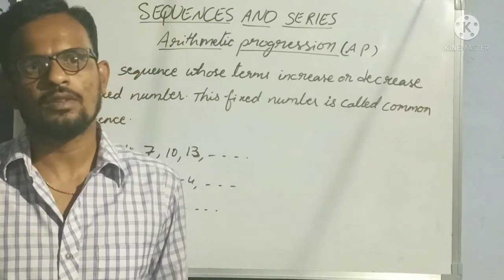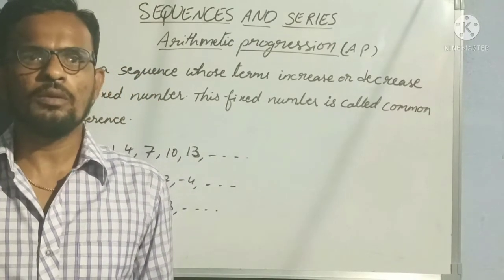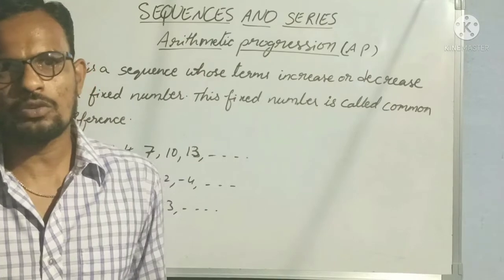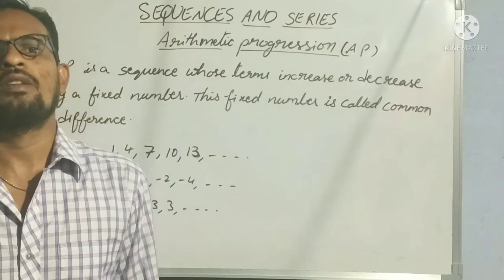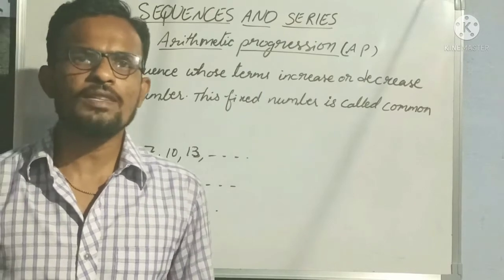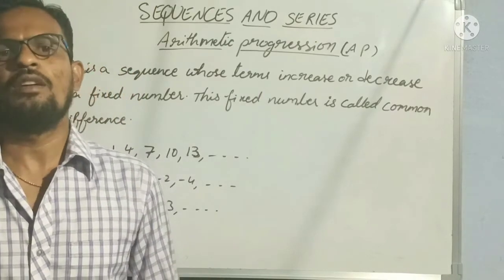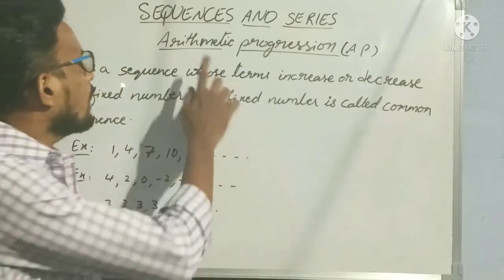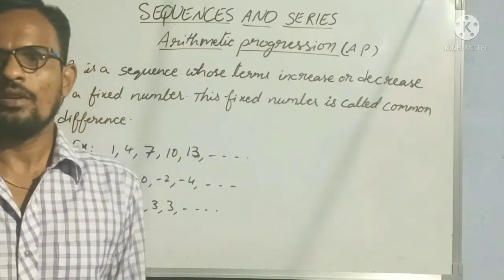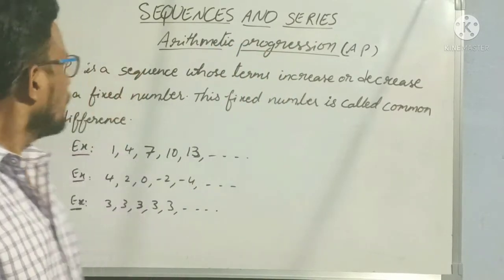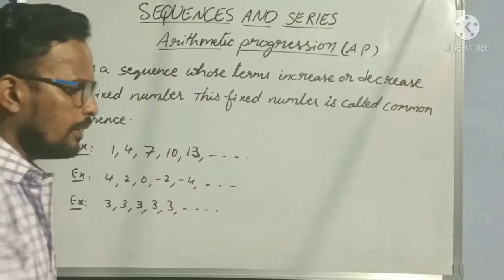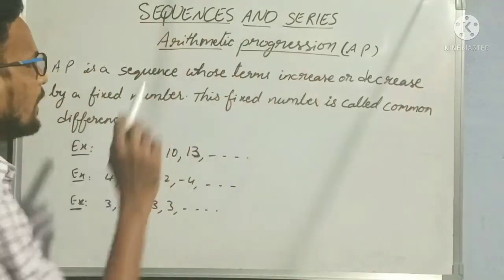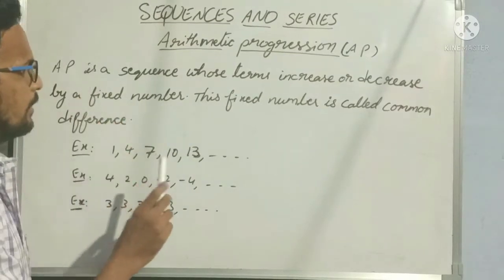Clear? So, today let me introduce one more new topic, that is sequences and series. In our sequences and series, we have our first topic, that is arithmetic progression. So, what is an arithmetic progression? Arithmetic progression is a sequence whose terms increase or decrease by a fixed number.